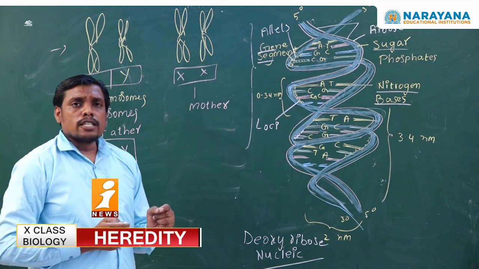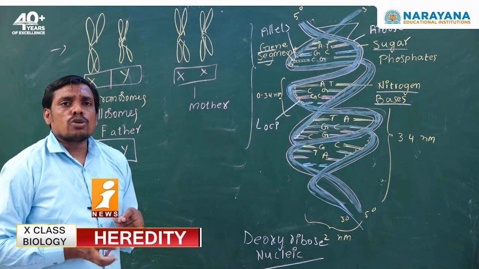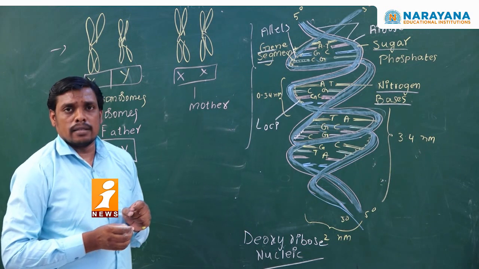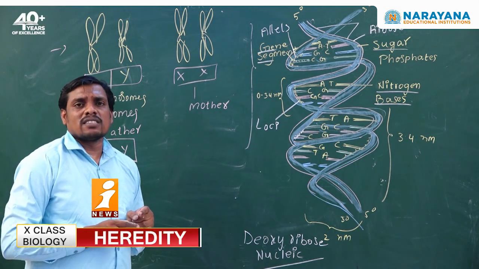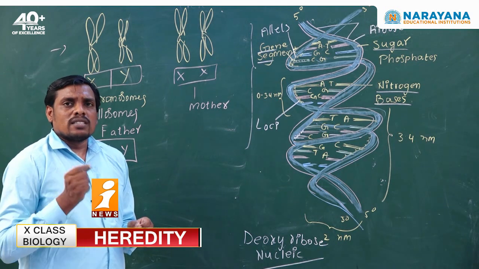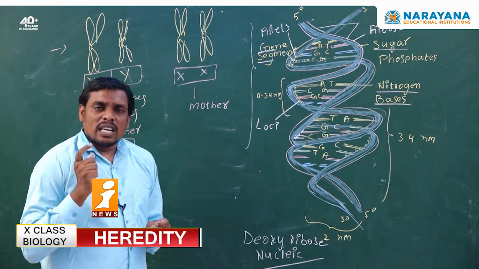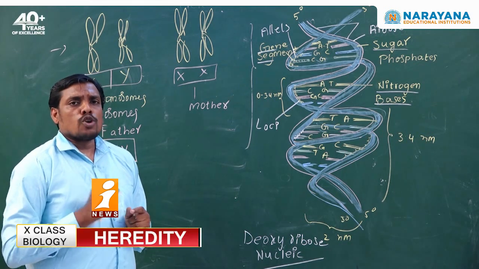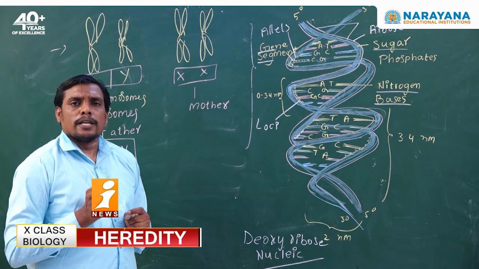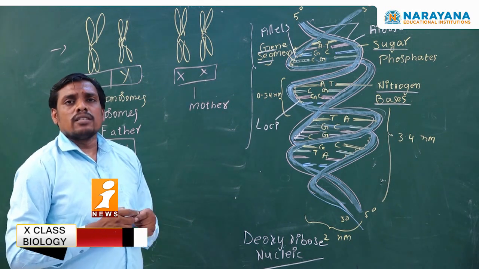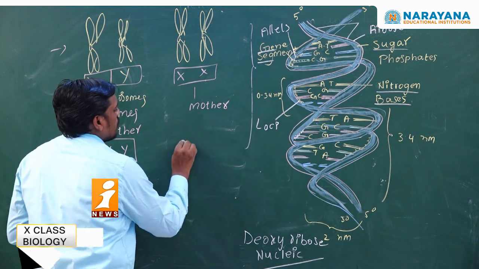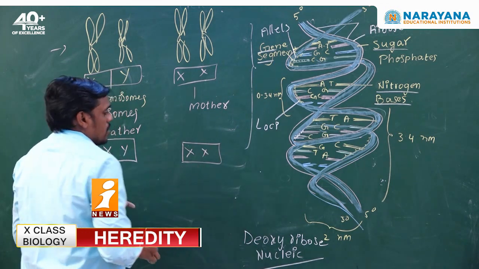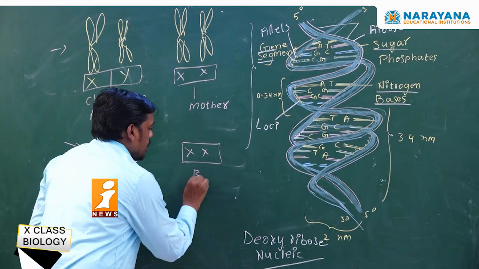Why? Because as per Walter Sutton and Thomas Hunt Morgan, the Y chromosome is responsible for sex determination in human beings. Which chromosome is responsible for sex determination? The Y chromosome, a specialized chromosome that is only seen in the father's allosomes. Hence, the Y chromosome is responsible for sex determination. During fertilization, if the baby gets an X chromosome from the mother and also an X chromosome from the father, the baby will become a baby girl.